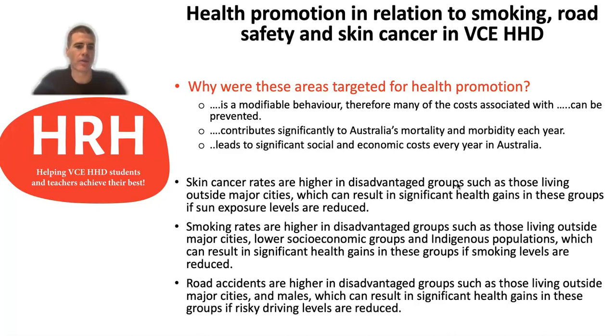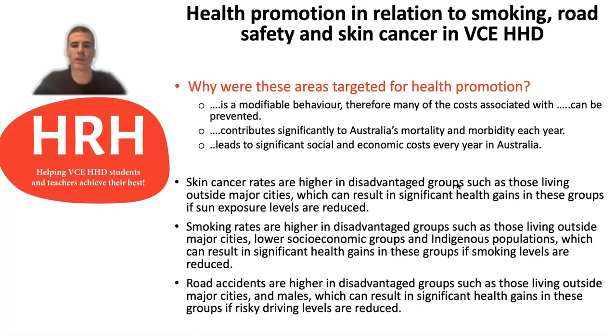Then you can see down the bottom I've got three additional points there, and they are essentially the same point but just slightly adjusted, because for all of these particular target areas there are particular population groups within Australia that are disproportionately affected by them. You can see there, for example, skin cancer rates are higher in disadvantaged groups such as those living outside major cities, and that can result in significant health gains in these groups if sun exposure levels are reduced.